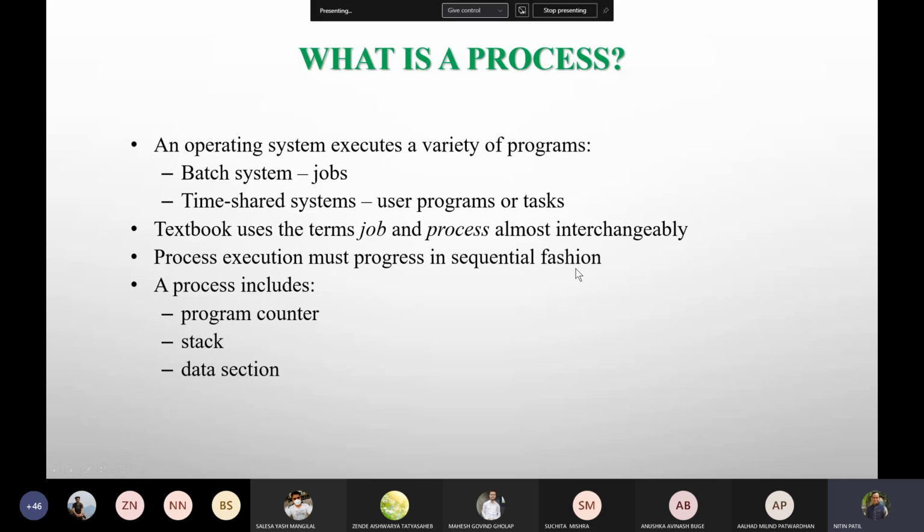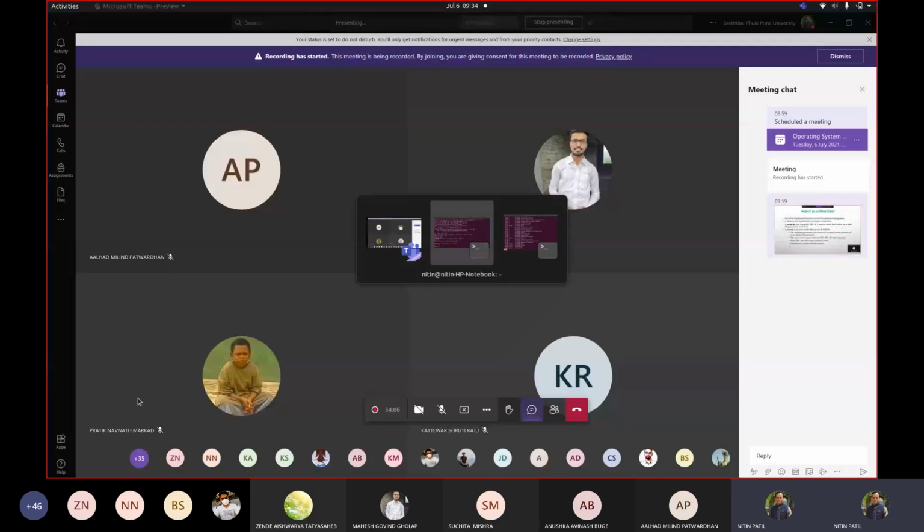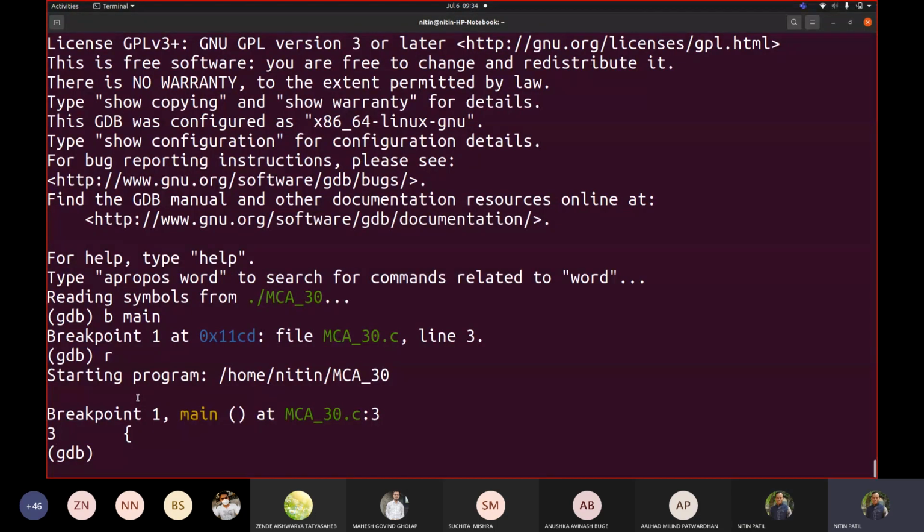If you recall, while I was showing you GDB, every statement was executed line by line. First the curly bracket, then system, ls, then the last curly bracket, and so on. So it was executing in a sequential manner. And it contains these things: program counter, stack, data section, all those things. Now how about the data section? Let me show that part too. Now we are talking about our code. Let us see here.